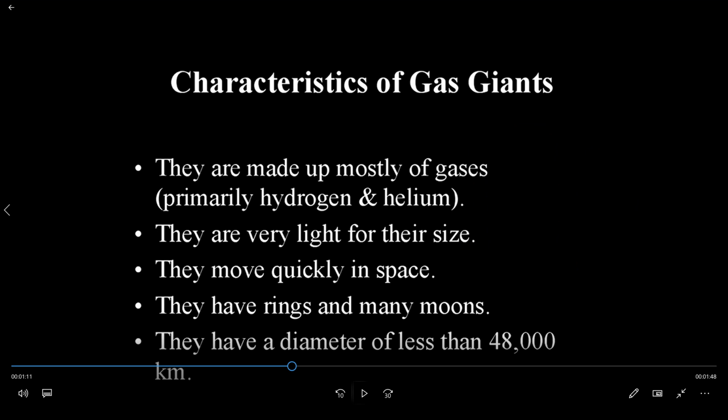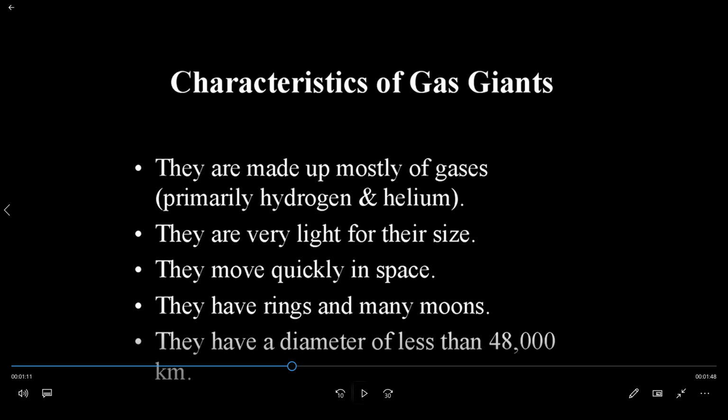They move quickly in space. They have rings and many moons. They have a diameter of less than 48,000 kilometers. How much? Less than 48,000 kilometers.